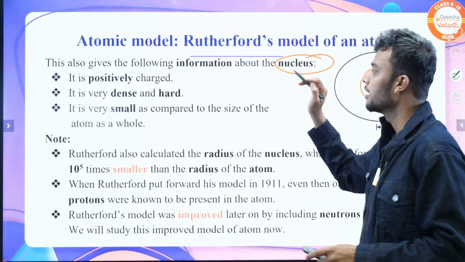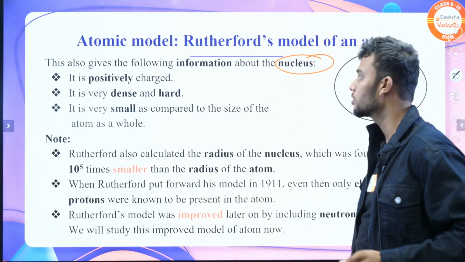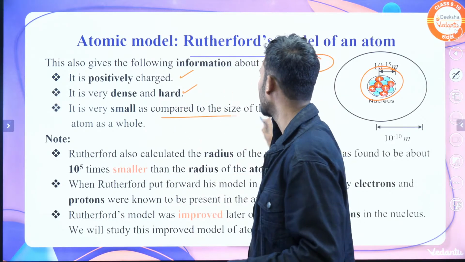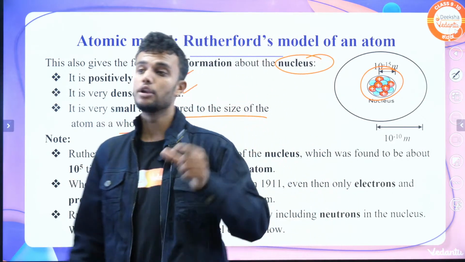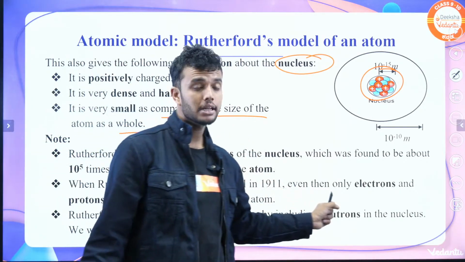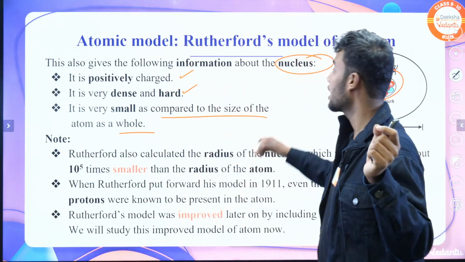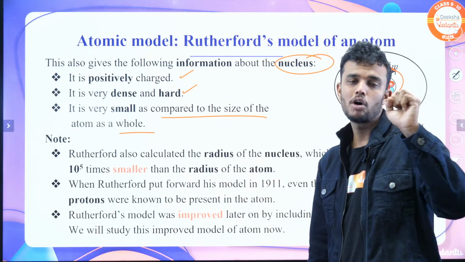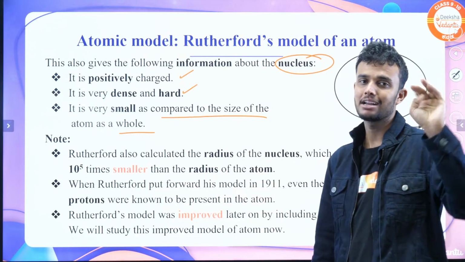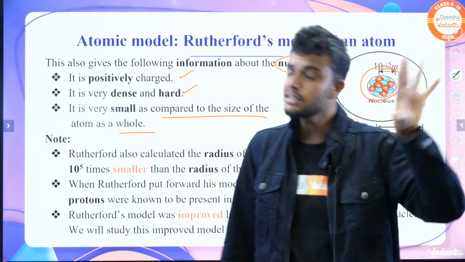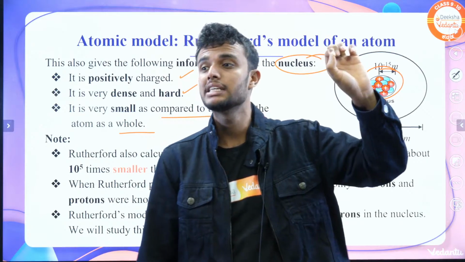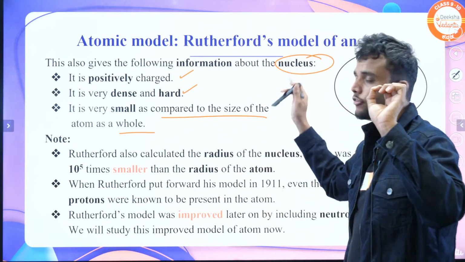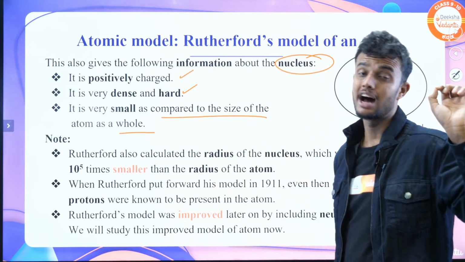This one, and he tells a few points for the nucleus. First one, it is positively charged, dense and hard, and it is very small compared to the size of the atom as a whole. The nucleus is a positively charged body. The second point is that it is very dense and hard, and it is very small compared to the size of an atom. Who tells this? Rutherford, from his alpha scattering experiment.